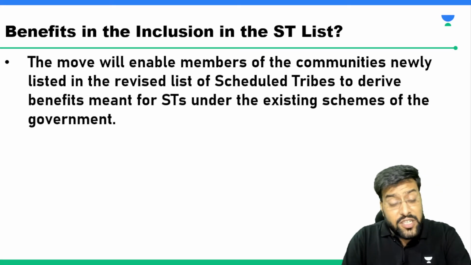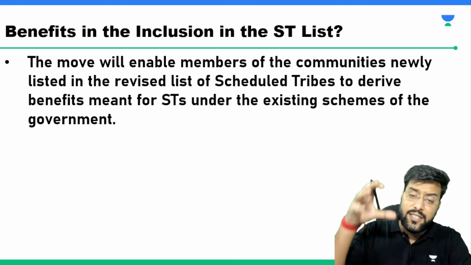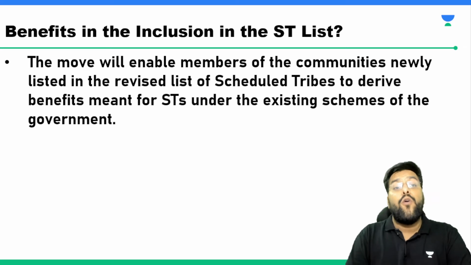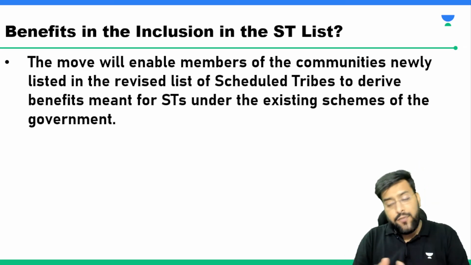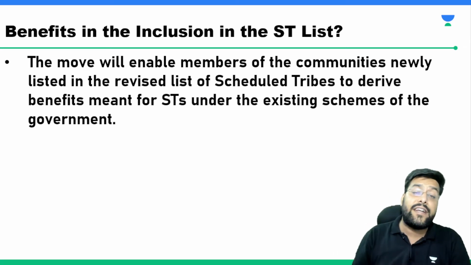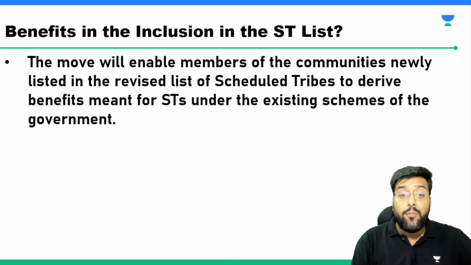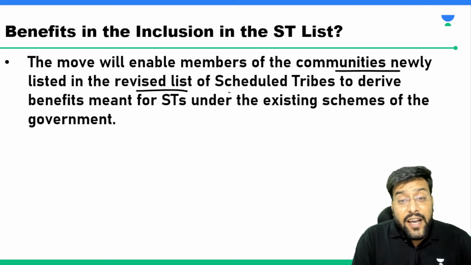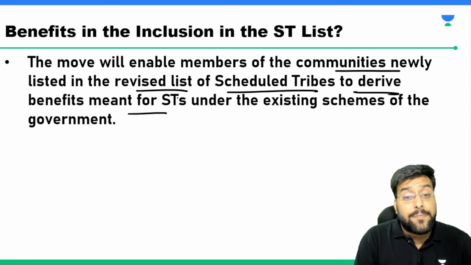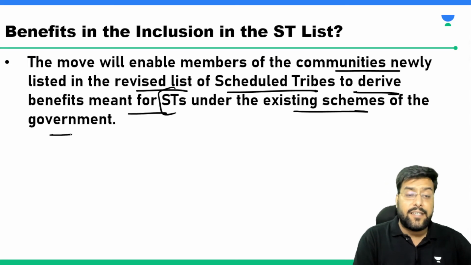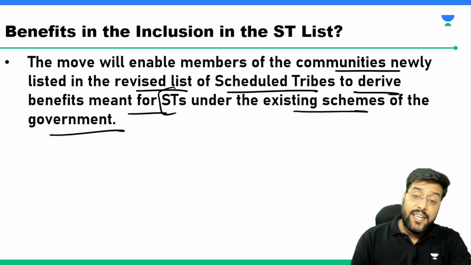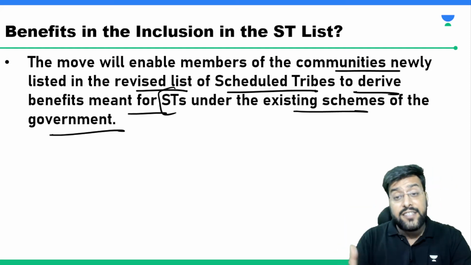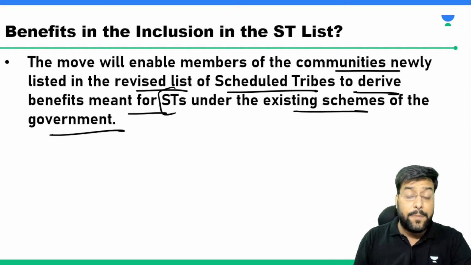Now the next question that comes up is, okay sir, we got the process, we are able to understand how it is taking place, but what is the benefit, like why do communities want to be entered into these lists? Sir, the move enables the members of communities in the revised list of scheduled tribes to derive benefits meant for STs under the existing schemes of governments. There are certain schemes you must be reading, you must be understanding government schemes also, because they also become part of the UPSC syllabus.